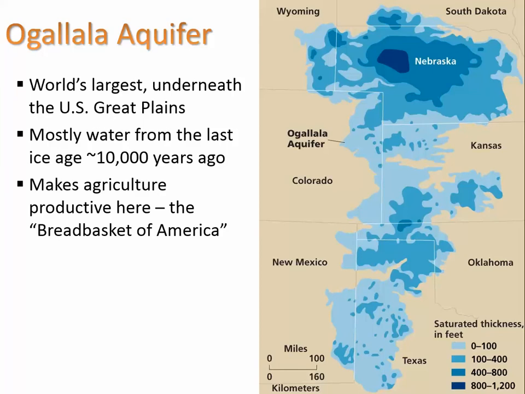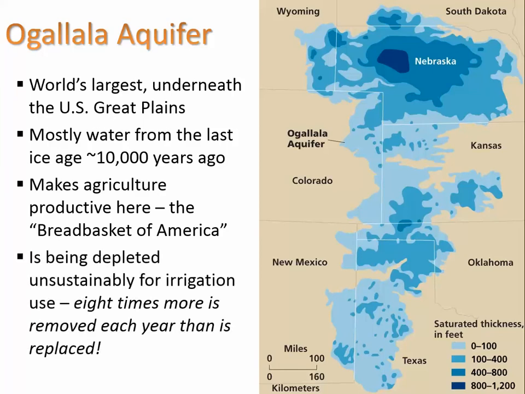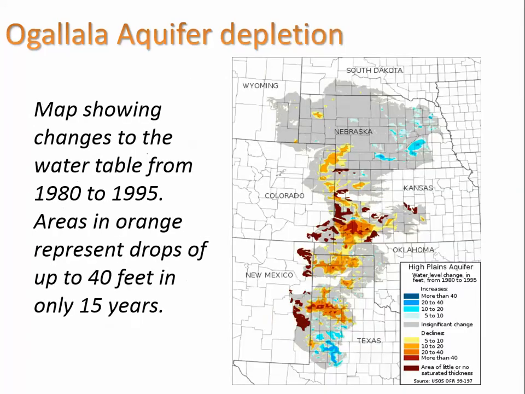Without this water, we would not be able to grow all the food that we do. And it is being depleted unsustainably for irrigation use. In fact, 8 times more is removed each year than is replaced. So obviously that's not sustainable. And we see areas then where the water table has decreased. This map is showing changes to the water table from 1980 to 1995. The areas in orange represent drops of up to 40 feet in only 15 years. And these areas in red are where we've seen the most rapid drop in the water table.